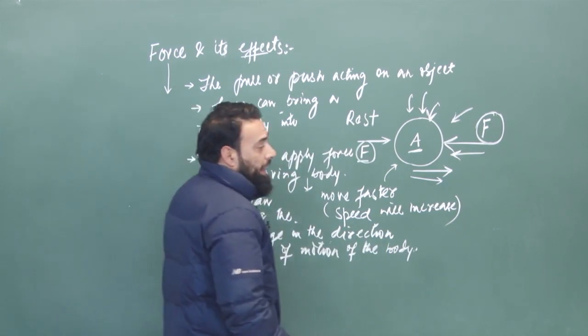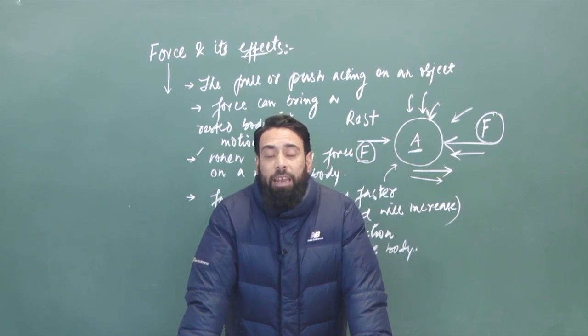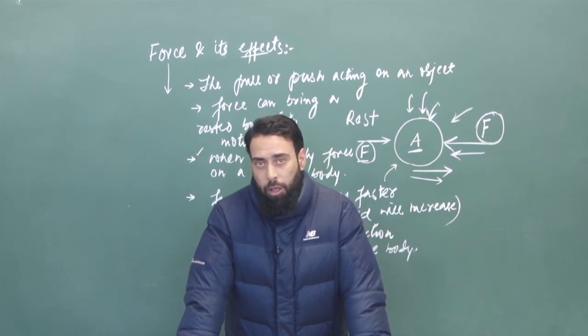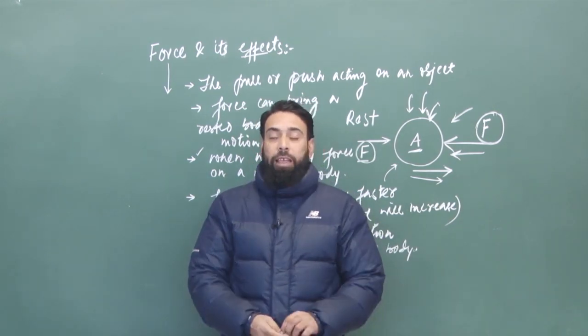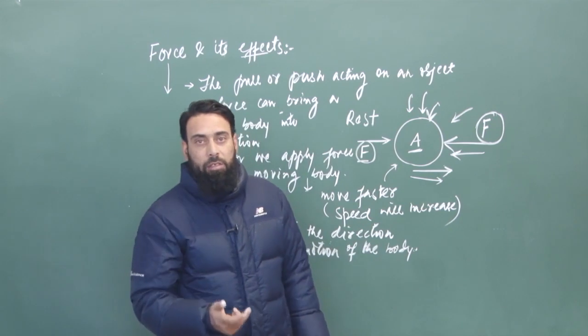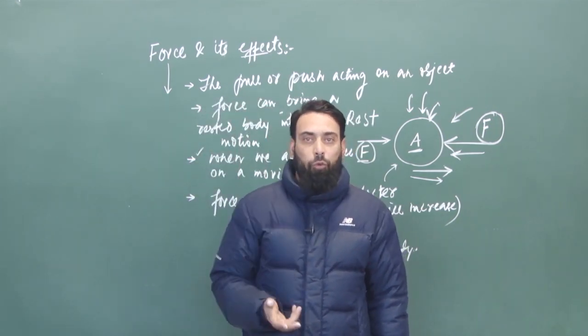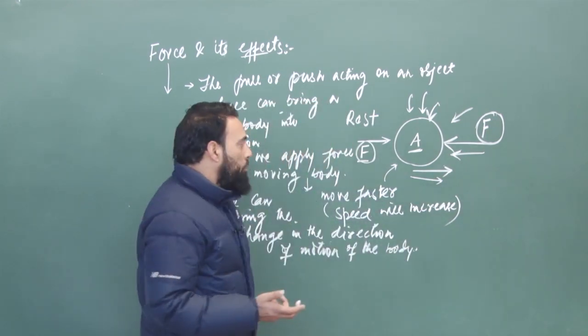So we got an idea of another important effect of force: that force can bring a change in the direction of motion of the body. We gave the example of a cricket match. When a ball is delivered by a bowler, the batsman can hit it in any direction by applying force. So force can bring a change in the direction of a moving body.